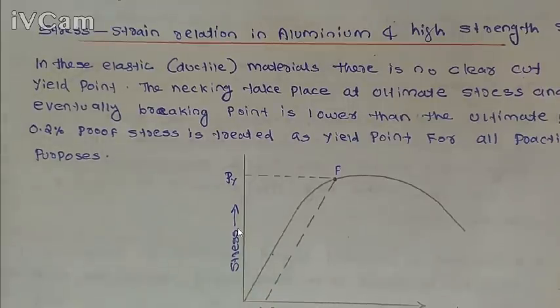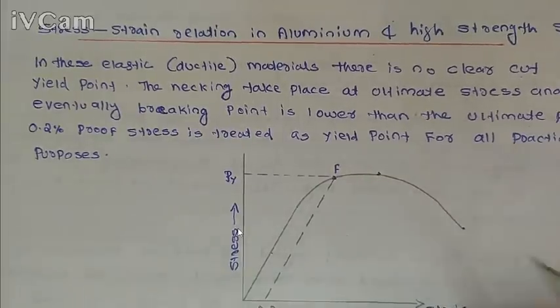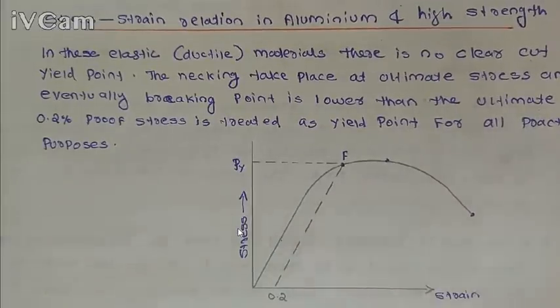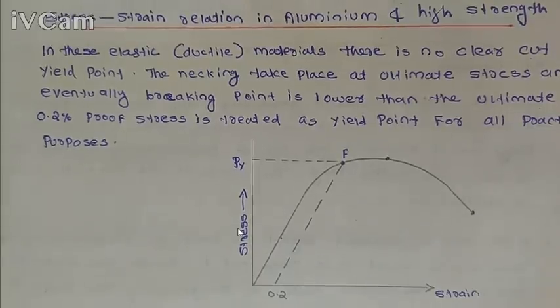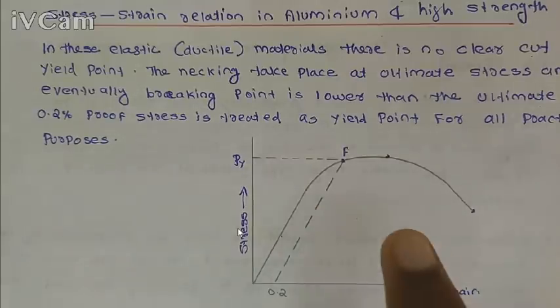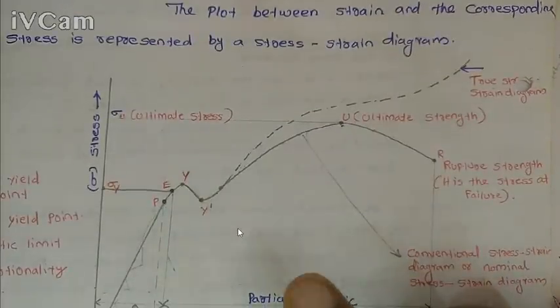So this is also a ductile material. Aluminum is a ductile material, but we cannot see any yield point. But here we have an ultimate point and a rupture point. The maximum stress will be the ultimate stress, and the rupture stress is the fracture stress. And here also there will be necking and a fracture on this material. So it's a ductile material. Aluminum is also a ductile material. So for ductile material we have a stress strain diagram like this, as well as this type of stress strain diagram.